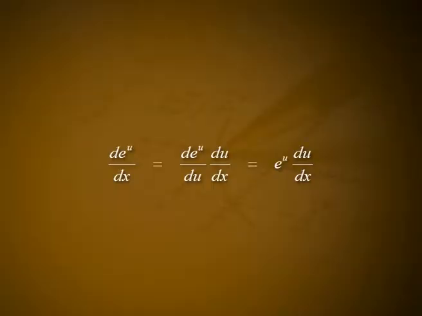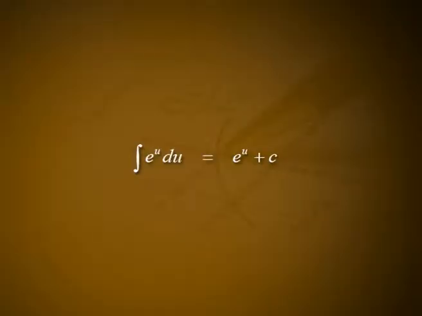We obtain a formula for the derivative of e raised to u, where u is a differentiable function of x, by applying the chain rule. d by dx of e raised to u is equal to d by du of e raised to u into du by dx, which is equal to e raised to u into du by dx. This in turn leads to the integration formula: integral e raised to u du is equal to e raised to u plus c.